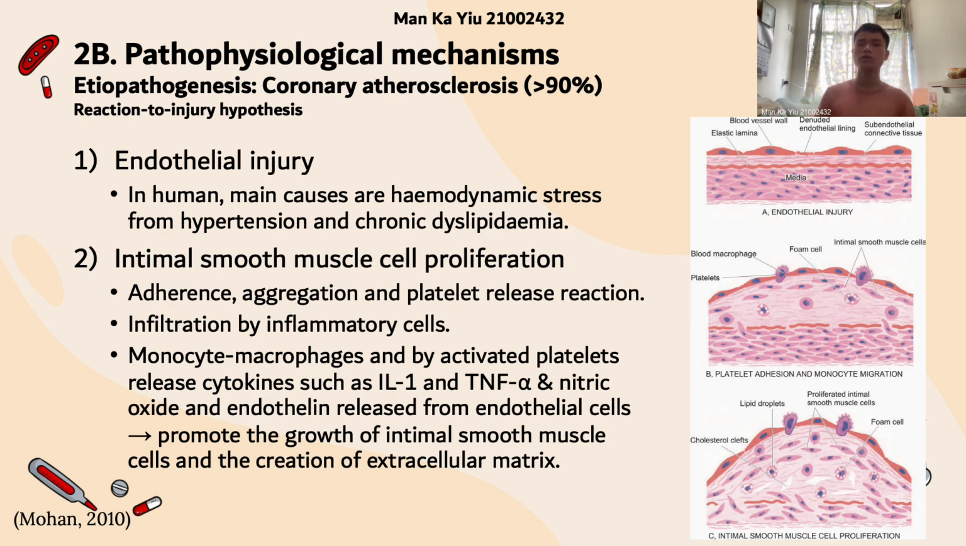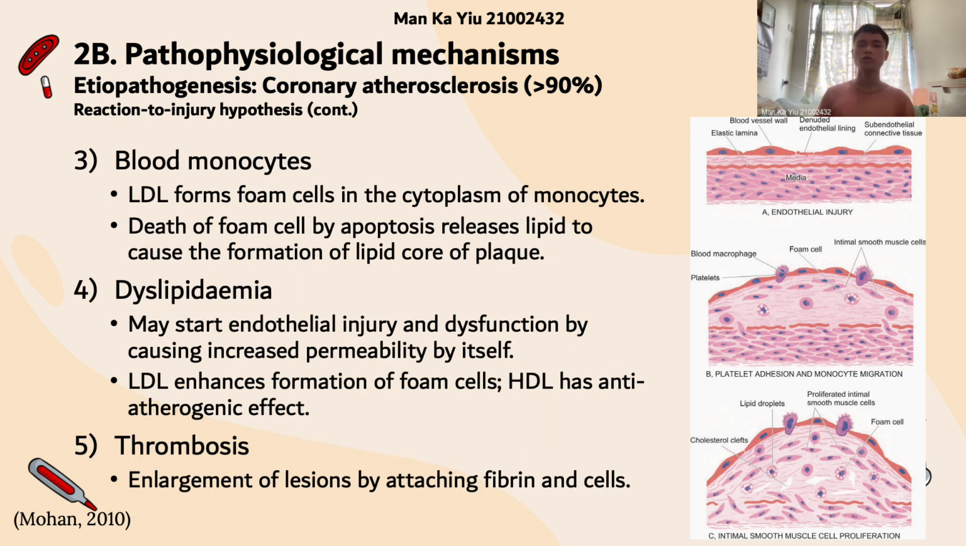Let's talk about coronary atherosclerosis in more detail. The triggering event is endothelial injury caused by hemodynamic stress from hypertension and chronic dyslipidemia. The second event is intimal smooth muscle cell proliferation caused by adherence, aggregation, and platelet release reaction, and also the infiltration of inflammatory cells. They release chemical mediators, resulting in the proliferation of intimal smooth muscle cells and the production of extracellular matrix. Monocytes in the blood also take a role.